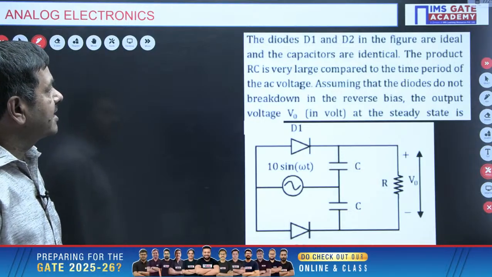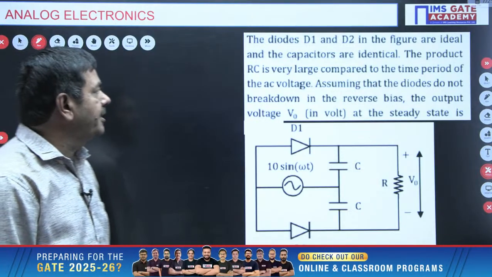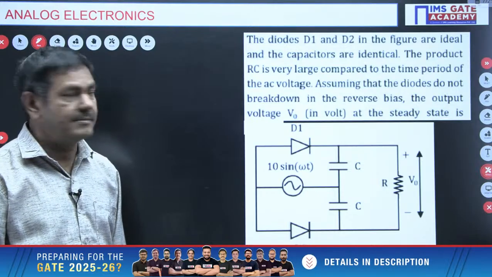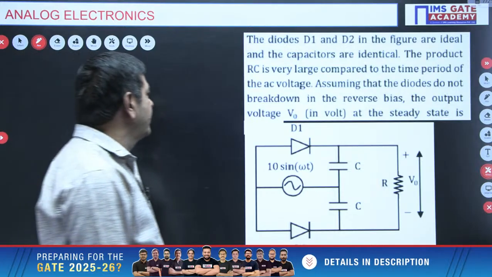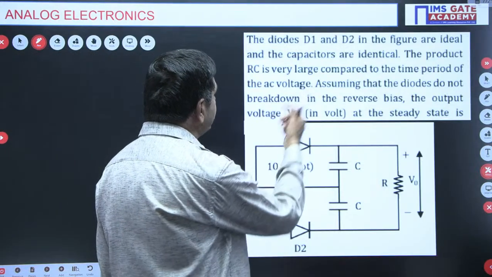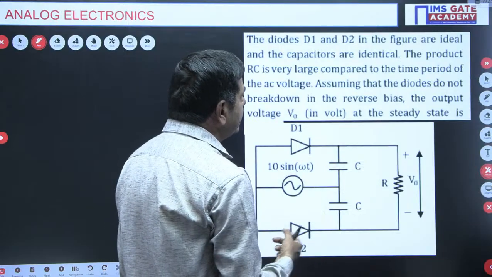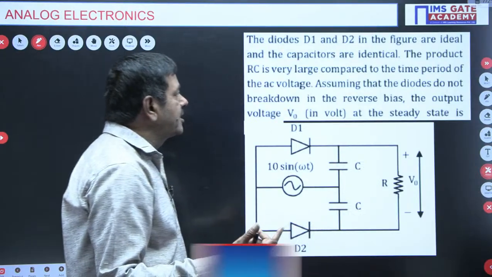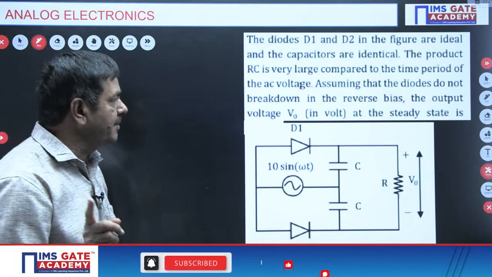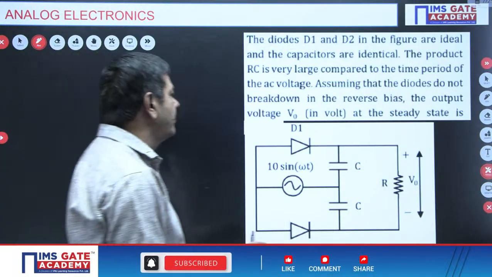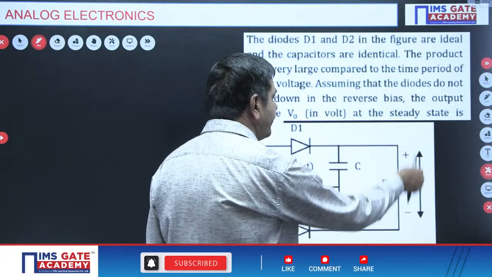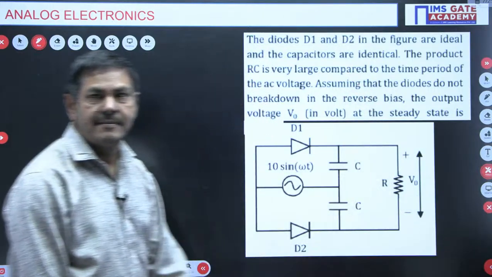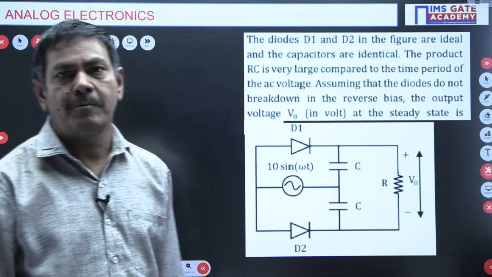The product RC is very large compared to the time period of the AC voltage, RC is far greater than capital T, as given here. Now, assume that the diodes do not break down in reverse bias. No breakdown is possible in reverse bias. The output voltage V0 in volts at the steady state is required in the problem.